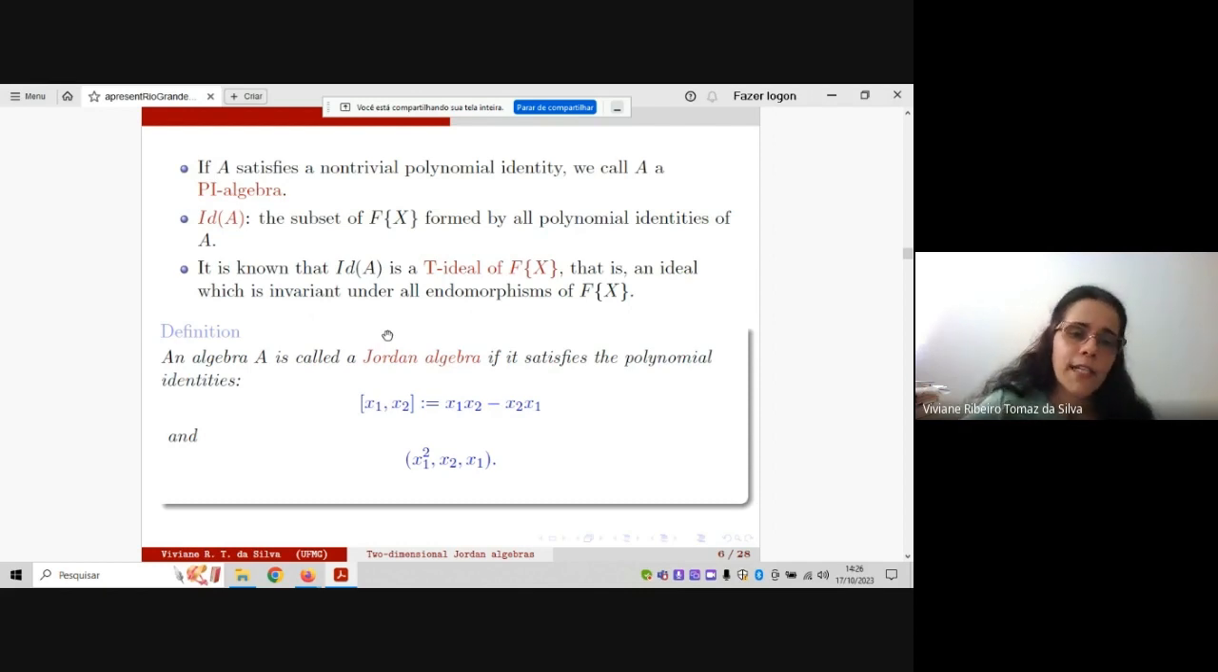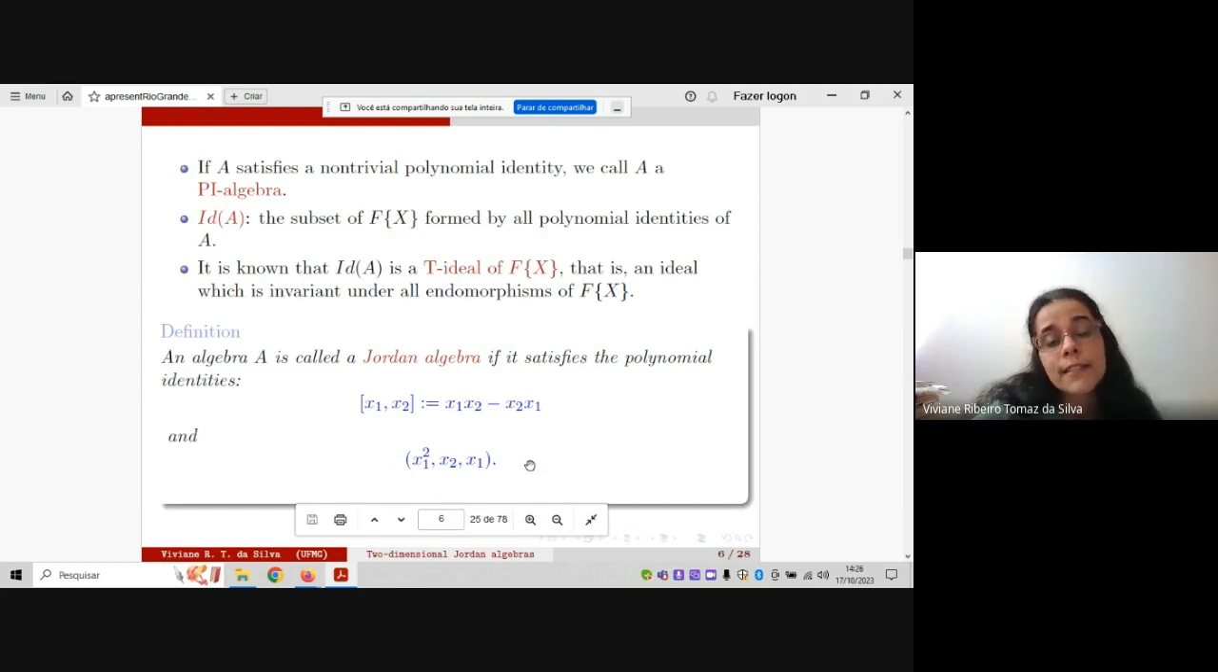Then, an algebra A is a Jordan algebra if it satisfies the commutativity identity. Thiago talked a lot about commutators, and we have this definition. And also note that here you have the associator, but with these specific elements: x1 squared, x2, and x1 again, but without the square. Okay, then this is a Jordan algebra.